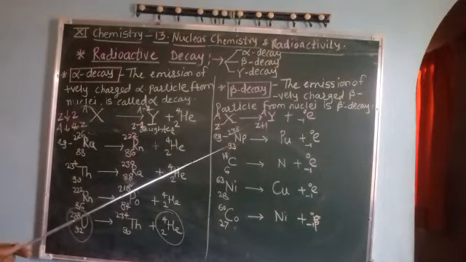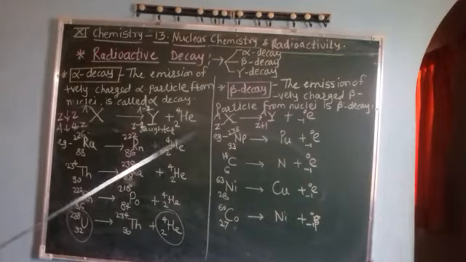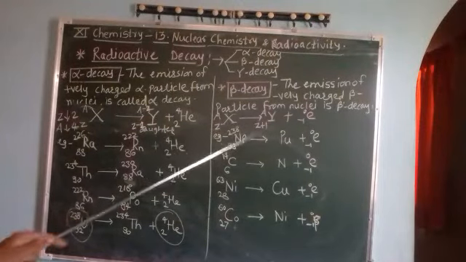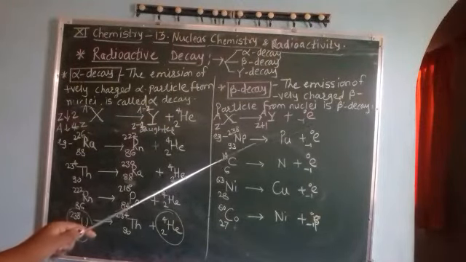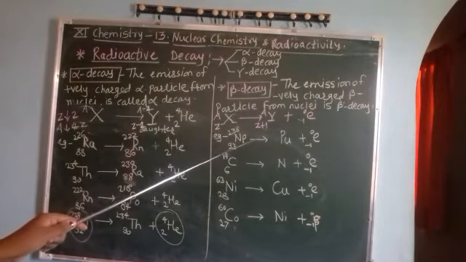Means when X is any radioactive element, if it loses beta particles, we can write the beta particle or electron as minus 1, 0.